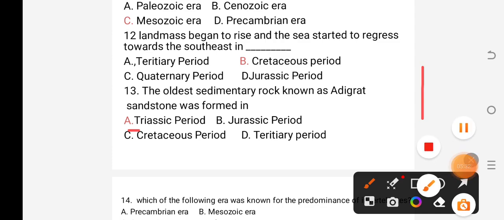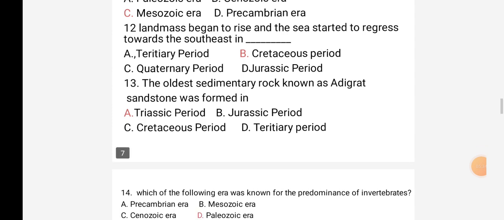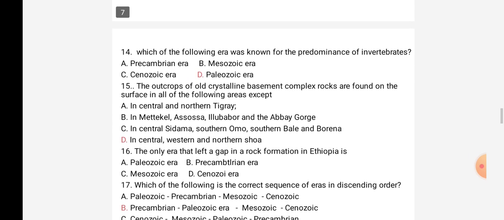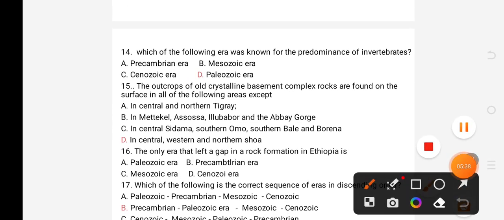Question number 40. Question number 40 says that which of the following era was known for the predominance of invertebrates? Shall I give you a little minutes? Okay, try it. What will be the answer? A. Precambrian era. B. Mesozoic era. C. Cenozoic era. D. Paleozoic era.